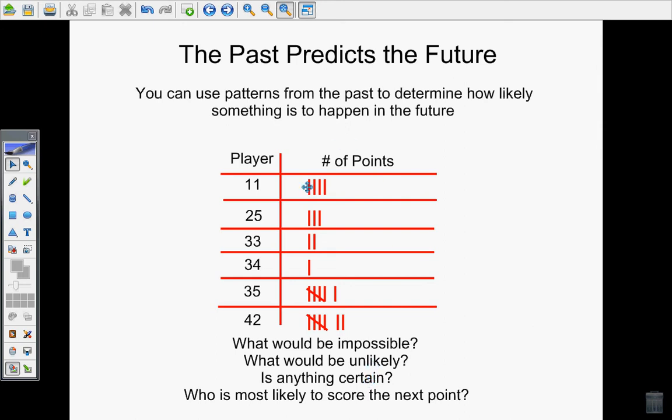Can you find something in here that would be likely to happen? What would be something that's unlikely to happen?